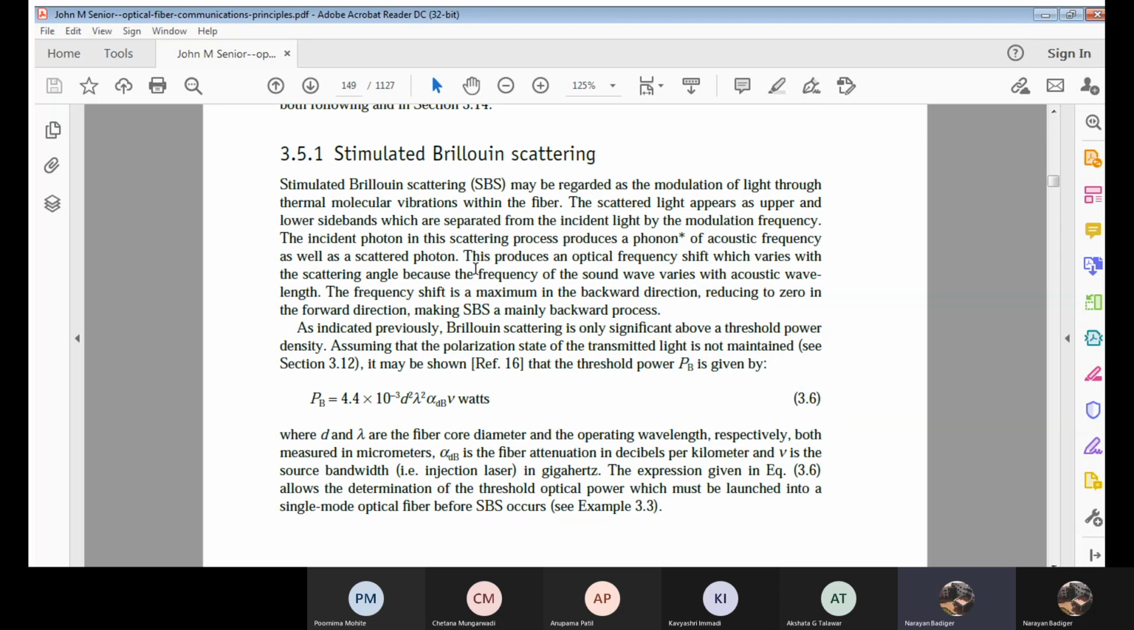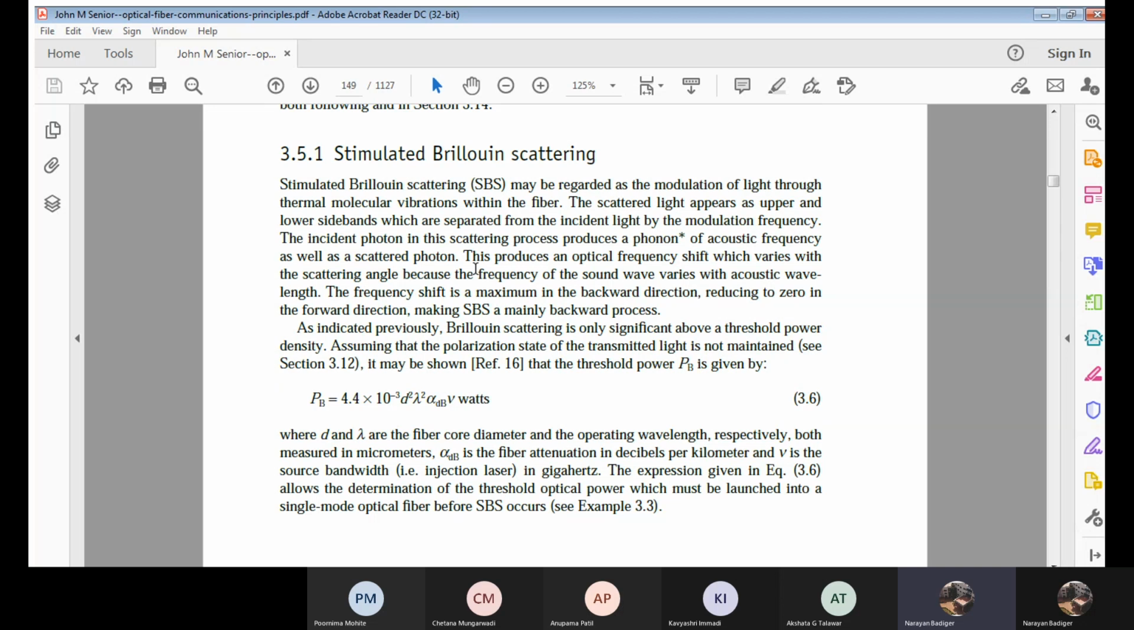This is usually at high power density levels. We can calculate its threshold power, assuming that the polarization state of the transmitted light is not maintained. It means we don't have to justify the polarization of the transmitted light here. So this is not in a polarized state. I hope you know what a polarized state is. So that won't be maintained.